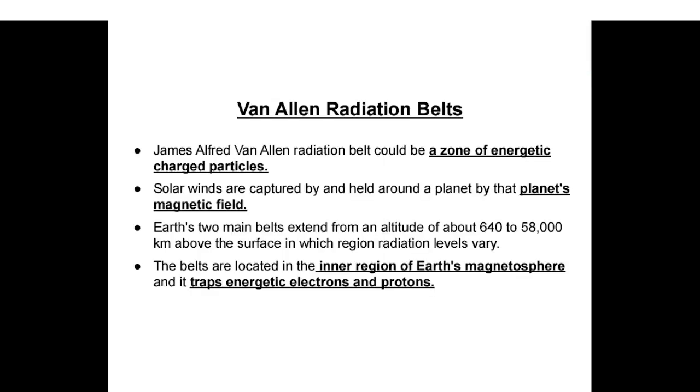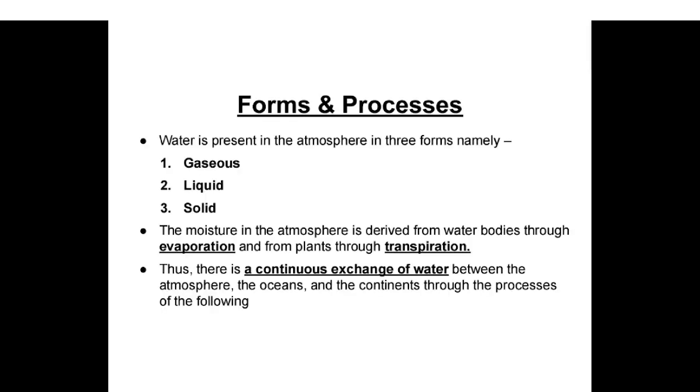Van Allen radiation belts. The James Alfred Van Allen radiation belt is a zone of energetic charged particles. Solar winds are captured by and held around a planet by the planet's magnetic field. Earth's two main belts extend from an altitude of about 640 to 58,000 km above the surface, in which region radiation levels vary. The belts are located in the inner region of the Earth's magnetosphere, and they trap energetic electrons and protons.